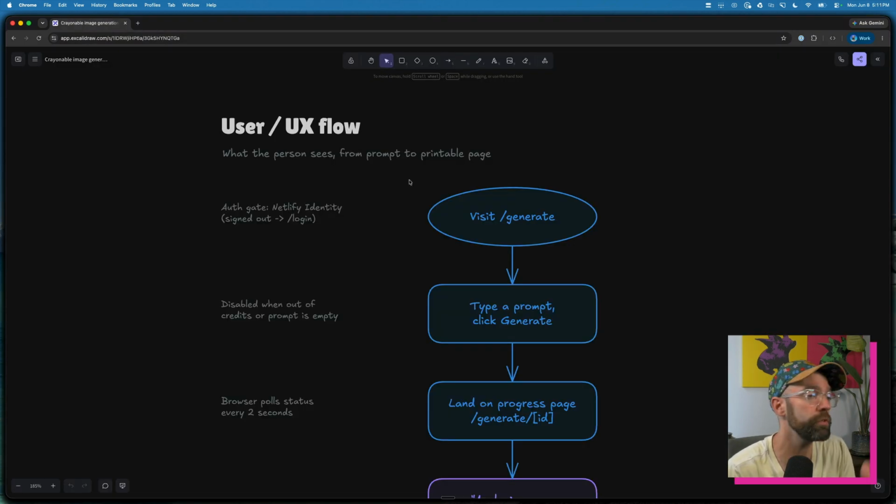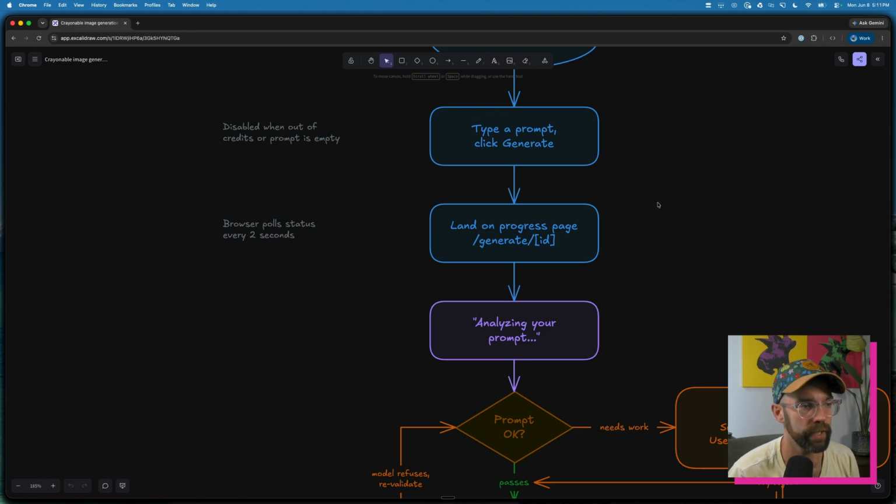Okay, so here's the user flow that we just went through and kind of logically how this works, and then we'll talk about what's going on under the hood below the user experience. So we do have an authentication gate. So you have to be signed in first, and then you can go to the generate page. And you need to also have credits. The way I built it is that every user has 3 credits by default when they sign up. And my intent is to add some payment processing, but also I don't think anybody else is ever going to use this thing. So as long as you have credits, you can click generate.